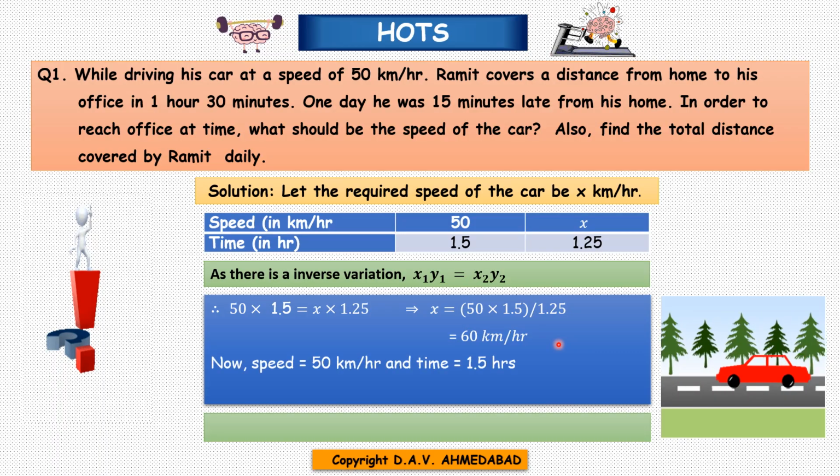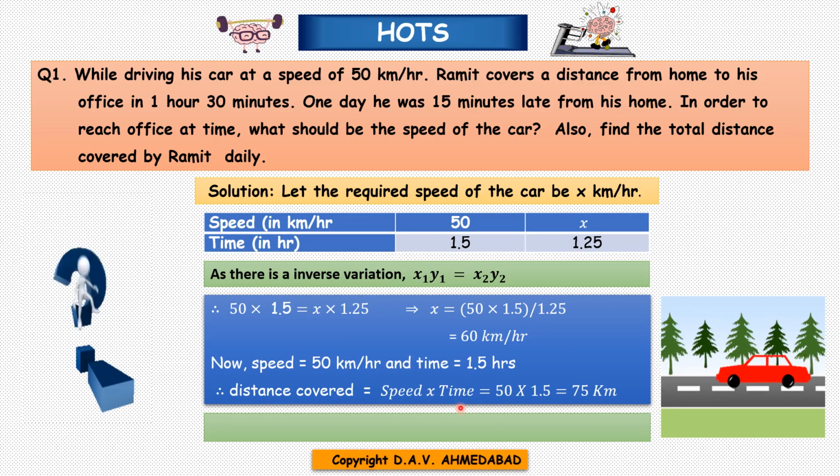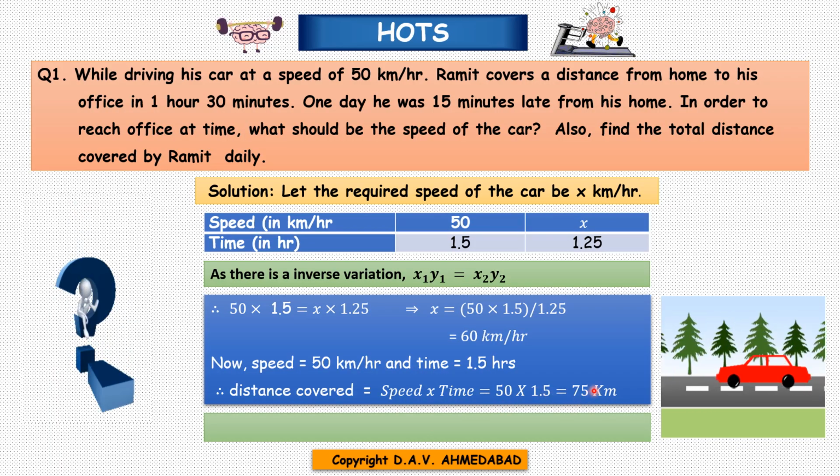It means he needs to increase his speed to 60 km per hour. Now speed is 50 km per hour and time is 1.5 hours, and we know that distance covered equals speed into time. So 50 into 1.5, which is 75.